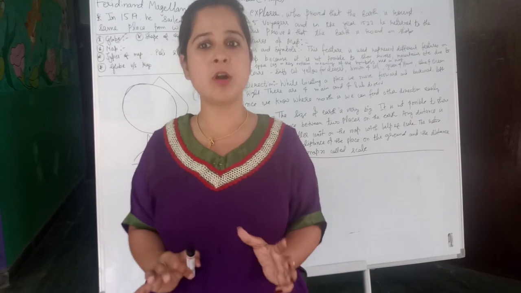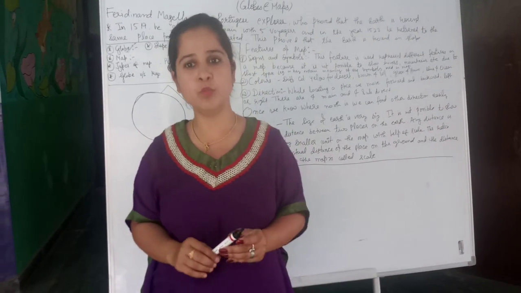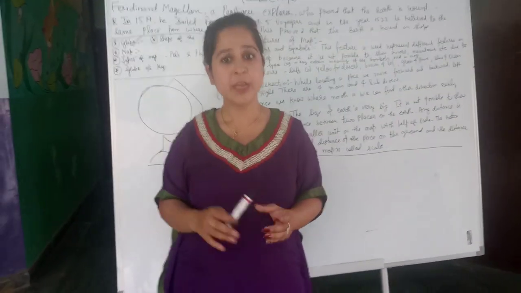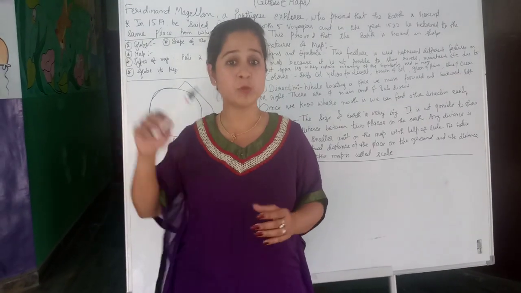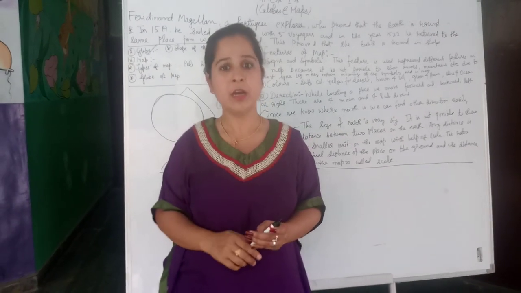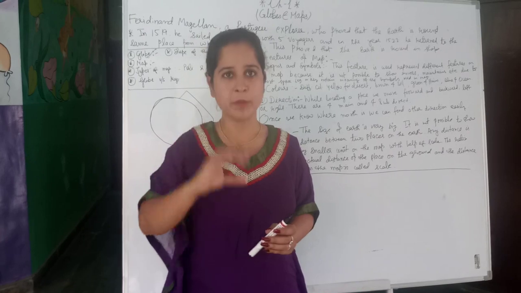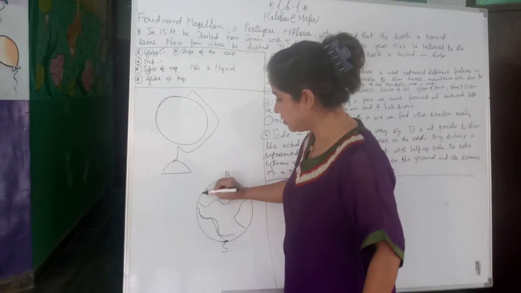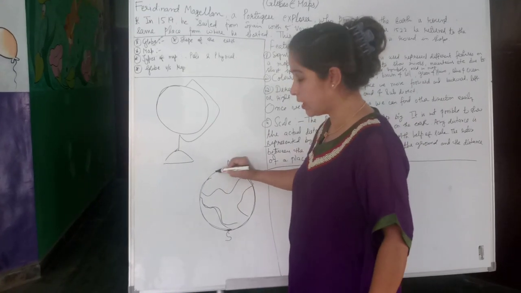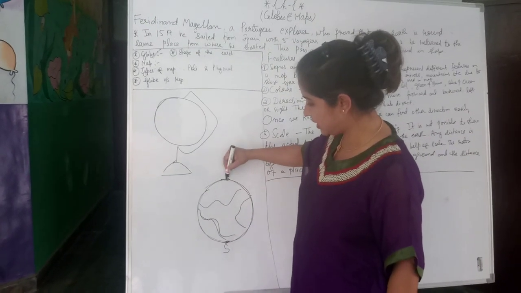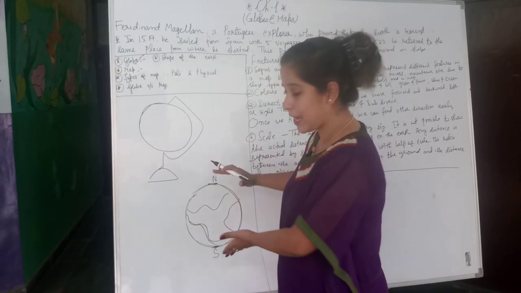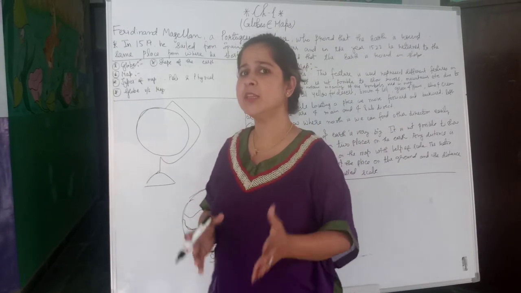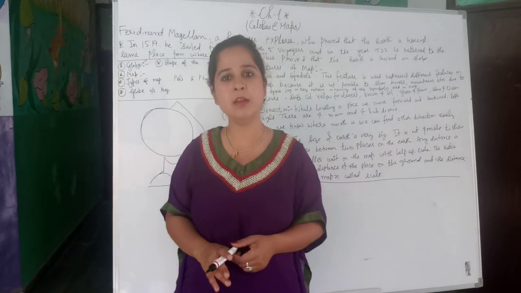Astronauts, yes, astronauts, persons who study the sun, moon, planets and other heavenly bodies, have gone into space and confirmed that Earth is slightly pressed from both the bottom and the top. Like, see, it is the small round picture of the Earth. I mean to say that from these parts Earth is slightly pressed. So we can say that the shape of the Earth is almost like an orange.